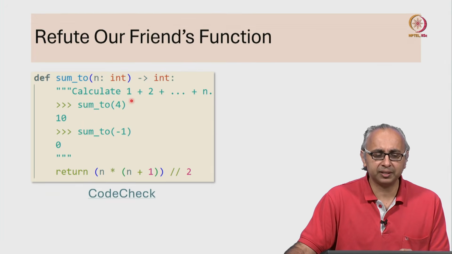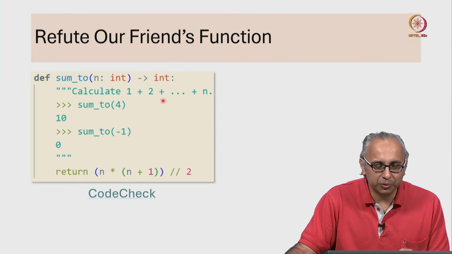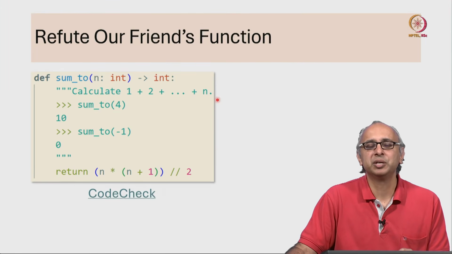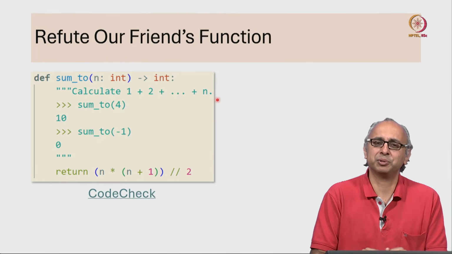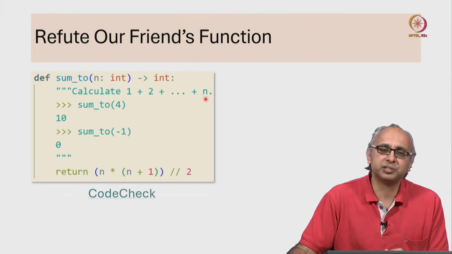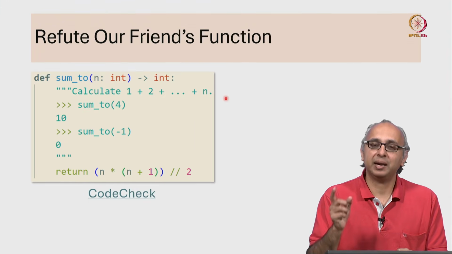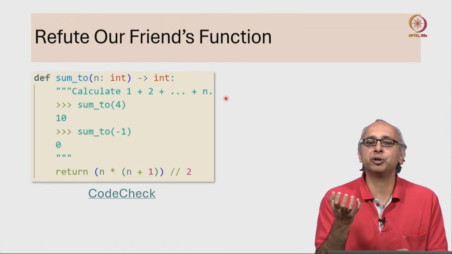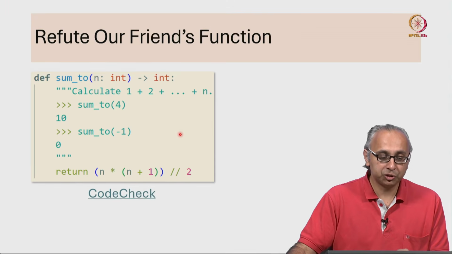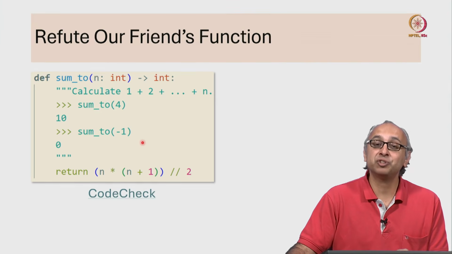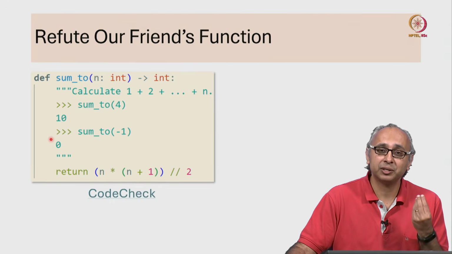If you imagine calculating the sum 1 plus 2 plus 3 all the way up to minus 1, then there really are no numbers in this range, right? So if there are no numbers, what is the sum of all these numbers? Well, it's 0 because there are no numbers over there. Similarly, if n was 0, then this summation would be an empty summation, and mathematically the summation over an empty set of numbers is defined to be 0. So it's good that our friend has checked this, and they have a very good doc test capturing this critical behavior.